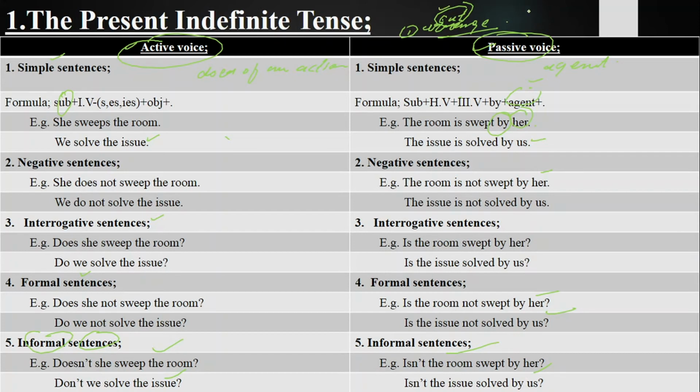Another example, we say write. You write a story. Story is written by you. Story is not written by you. Is a story written by you? Is a story not written by you? Isn't story written by you?